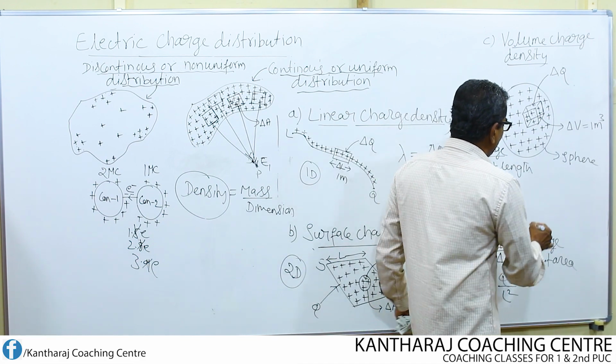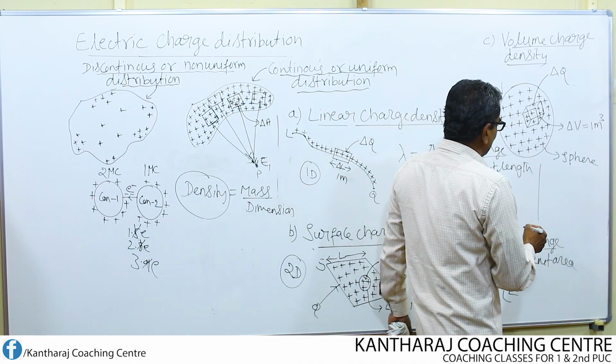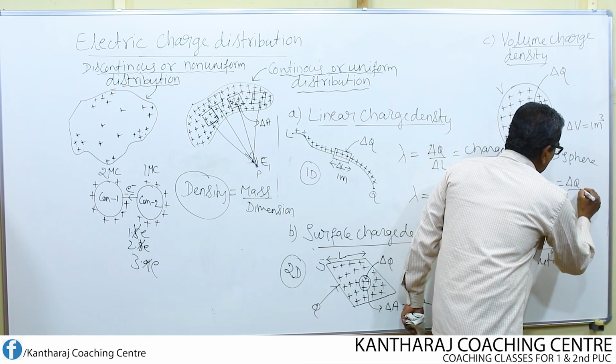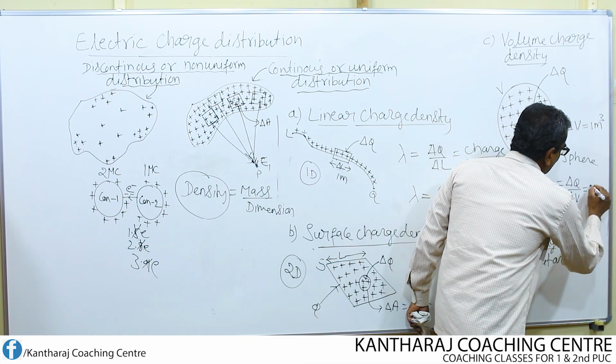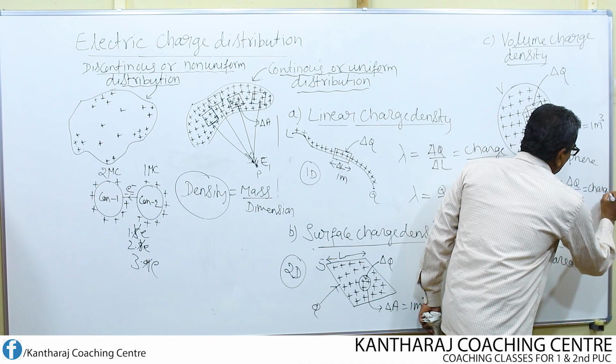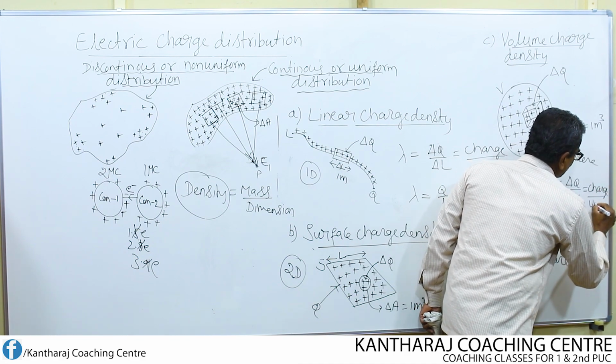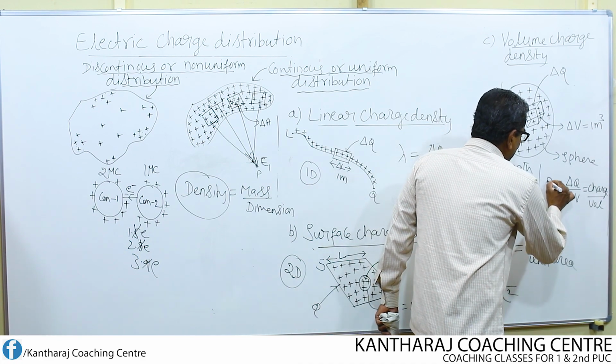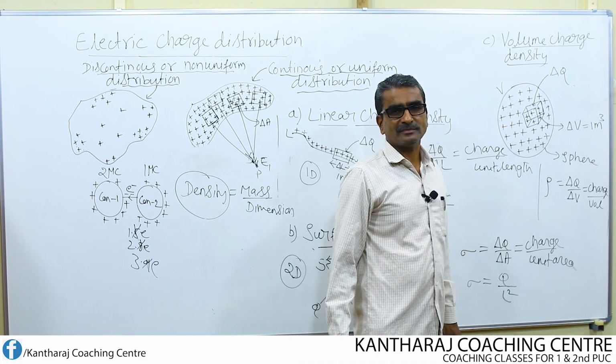Volume charge density is defined as, once again, charge per unit volume. Okay, charge per unit volume. And it is represented by the symbol rho.